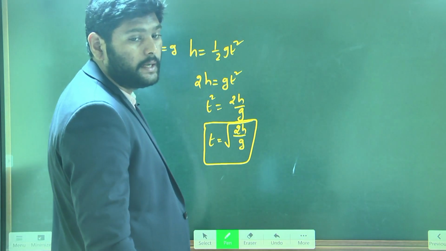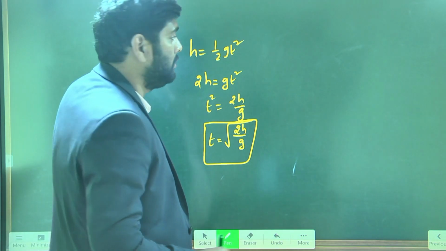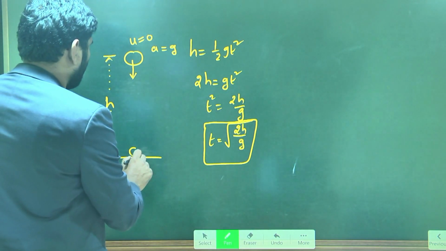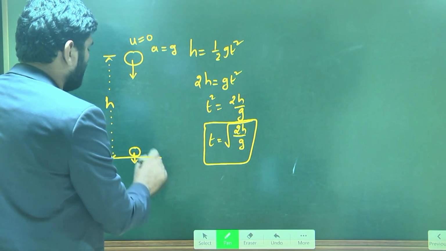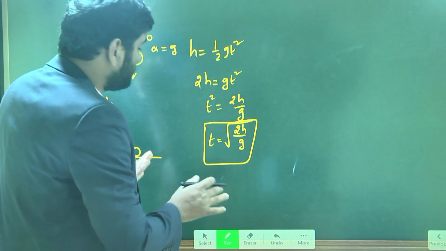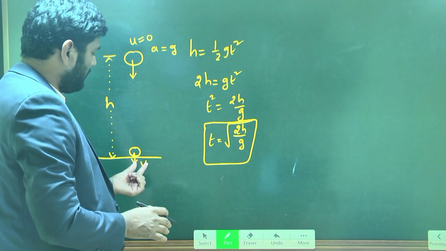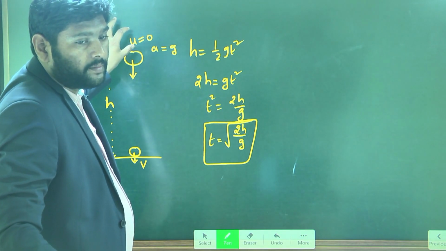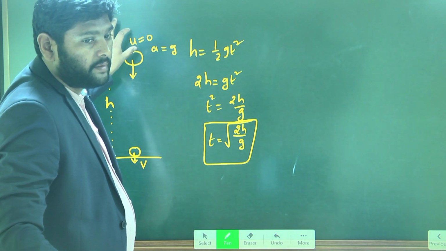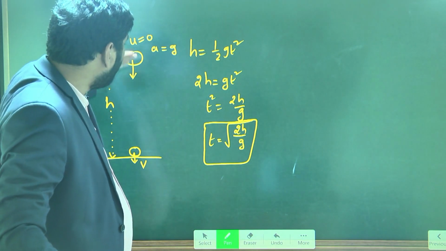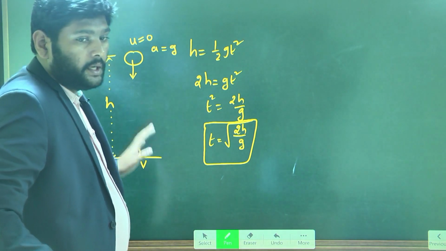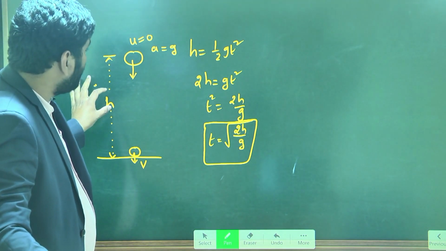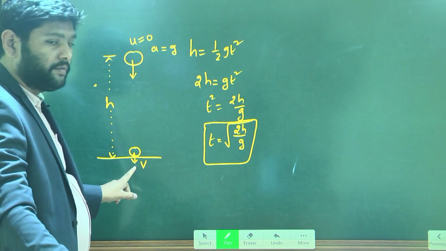Similarly, one more generalized equation. What is the velocity with which it is reaching the ground? When it is about to hit the ground, it may have some velocity v, let us assume. What is the initial velocity of the body? It is starting from rest. When it is coming in the downward direction, it covers h height, starting from rest and reaching the v position.